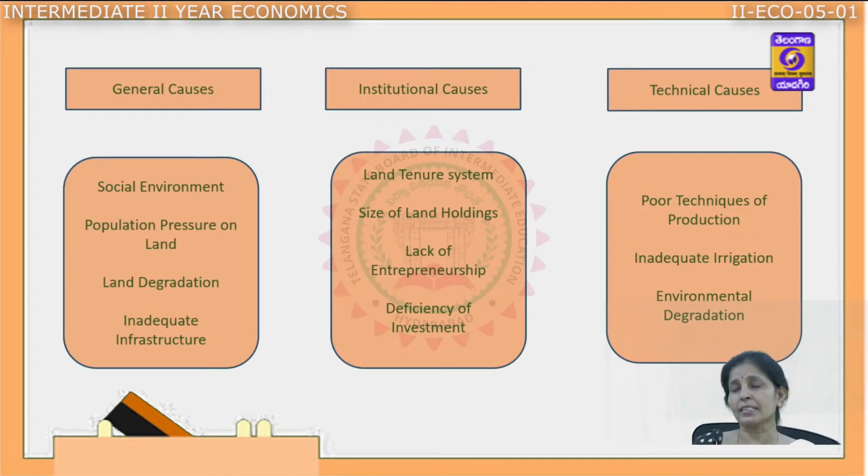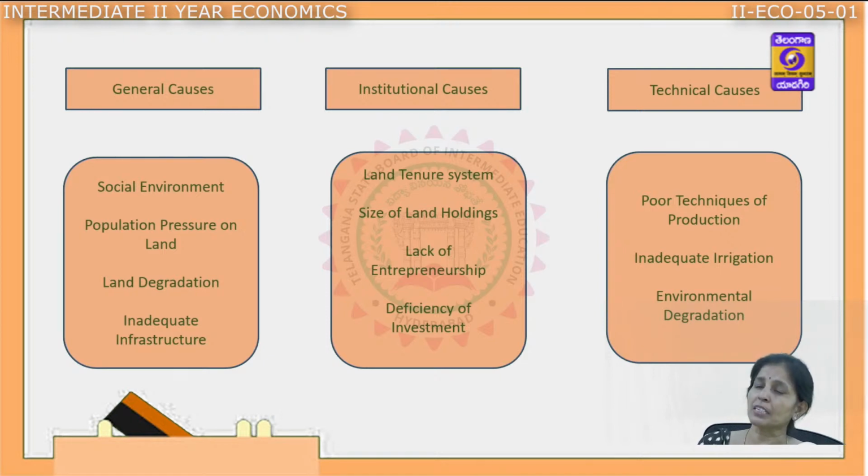The next one is land degradation. There are so many reasons for land degradation, natural reasons and man-made reasons. The top layer of the fertile soil is being degraded, which is affecting the productivity of agriculture.